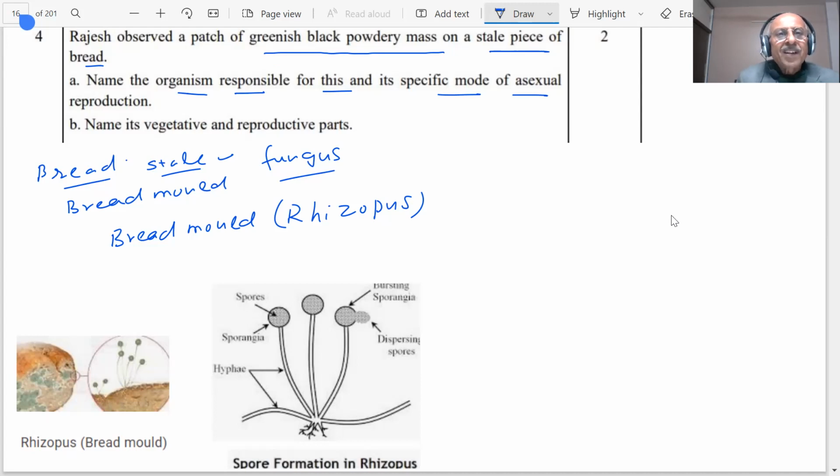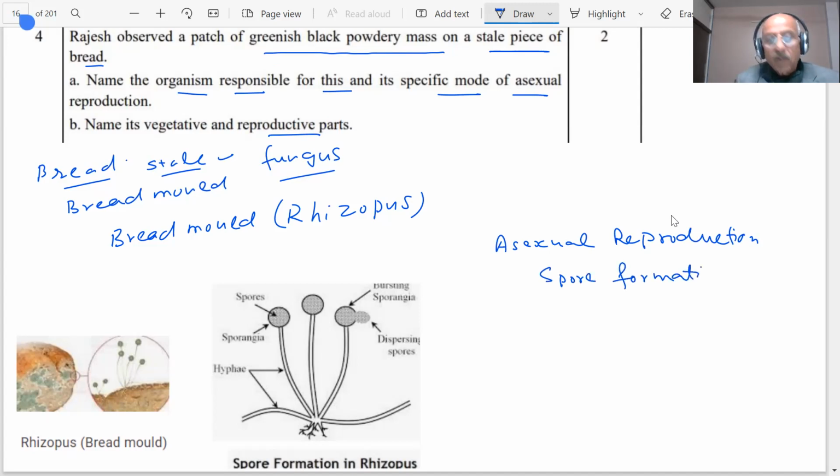Now name its vegetative and reproductive parts. This is an example of asexual reproduction, which we have studied, and you have seen there is spore formation, and the vegetative mode is by fragmentation.